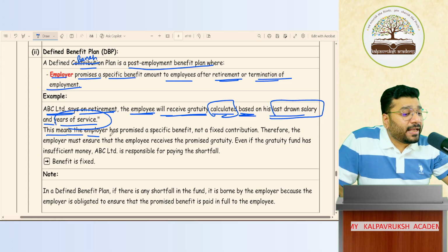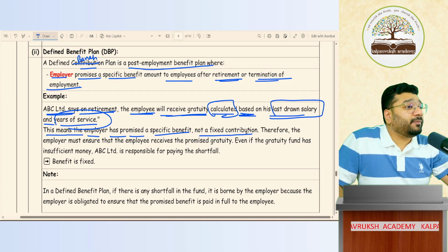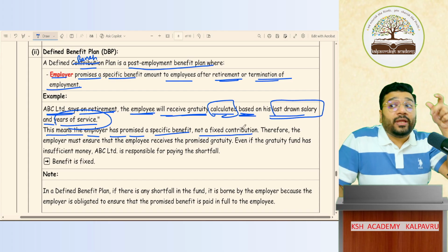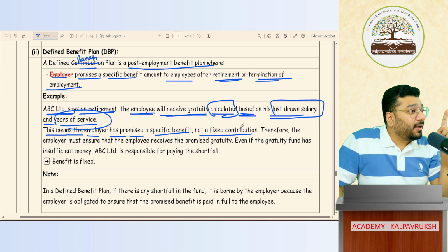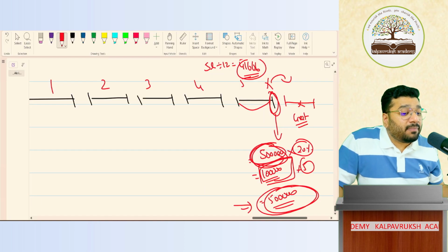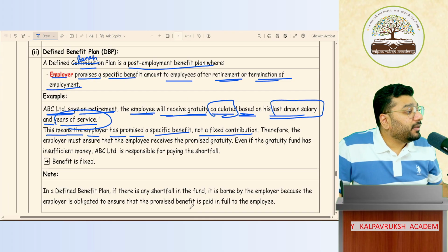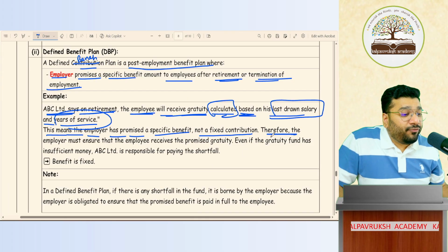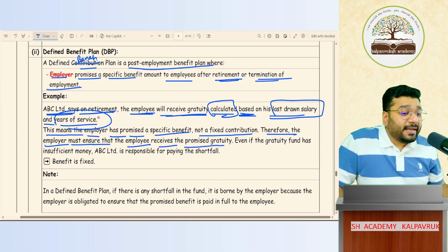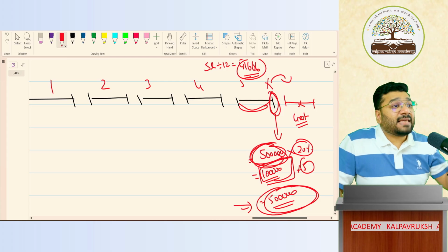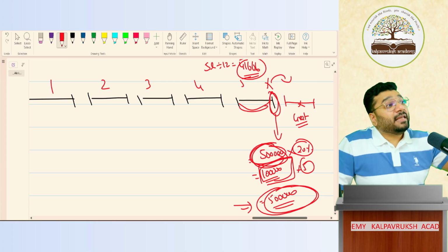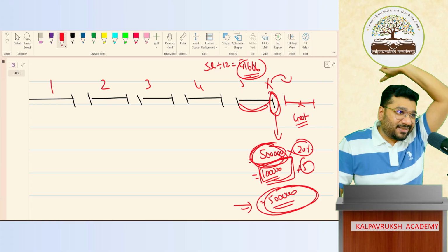This means the employer has promised a specific benefit, not a fixed contribution. Every month, am I contributing into any fund? No. Rather, I will pay one lump sum amount at the end of the employment period. Therefore, the employer must ensure that the employee receives the promised gratuity. What did you promise? 20% of the last salary you draw, for that many number of years.